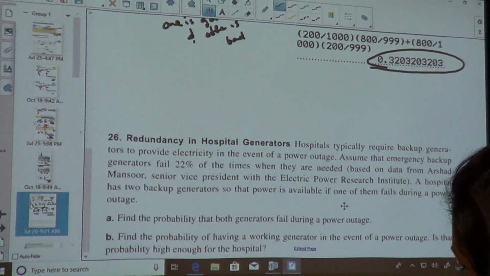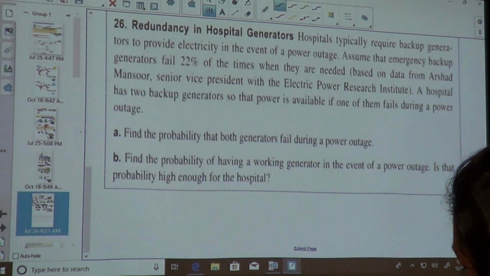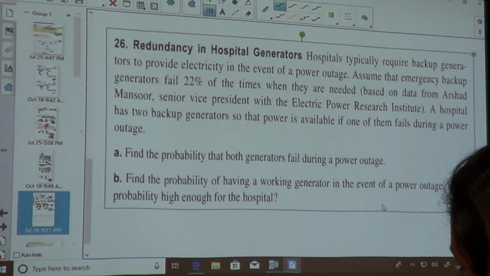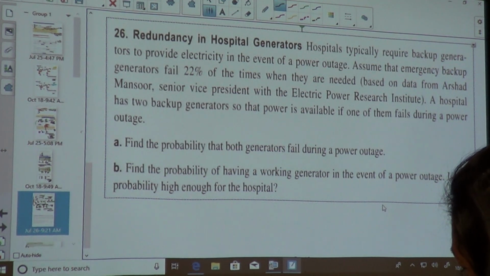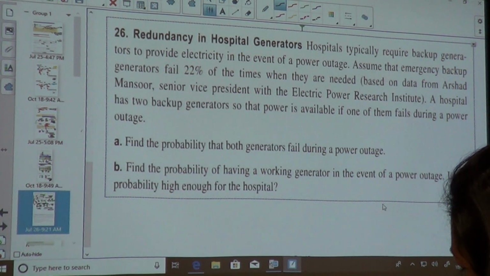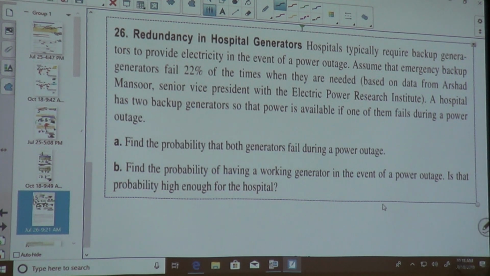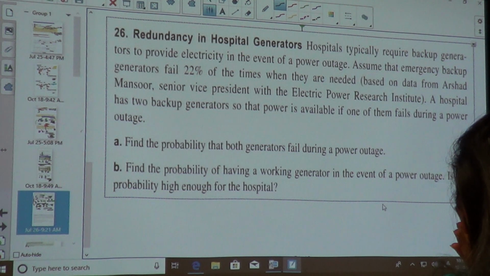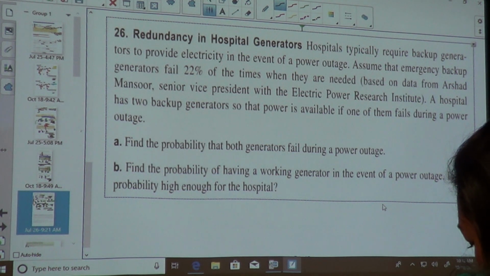Let's look at another one. Hospitals typically require that they have backup generators to provide electricity in the event of a power outage. Assume that emergency backup generators fail 22% of the time when they are needed. A hospital has 2 backup generators so that power is available if one of them fails during a power outage. Find the probability that both generators fail during a power outage.